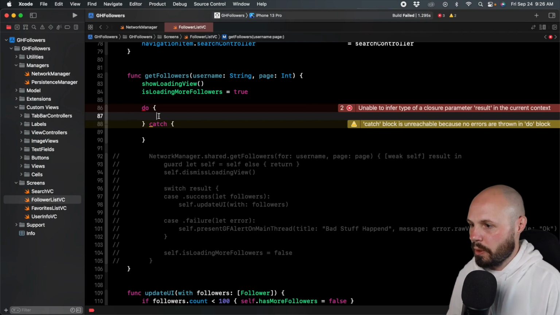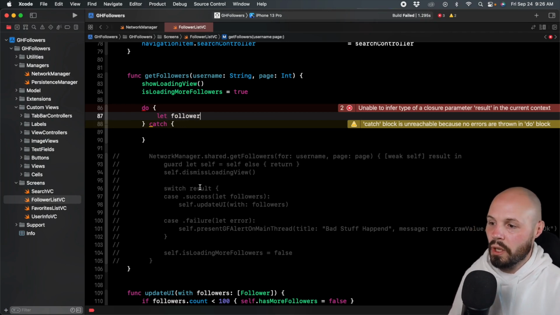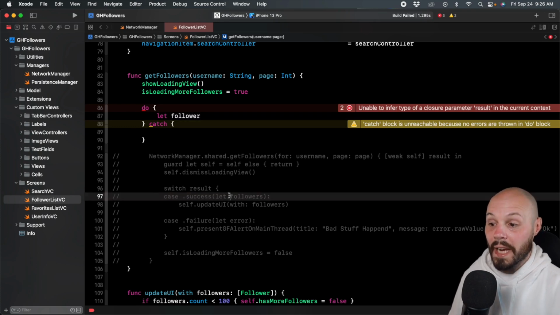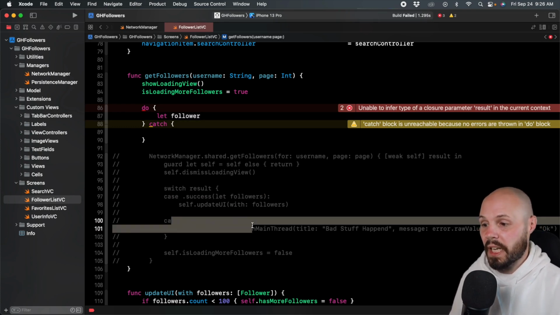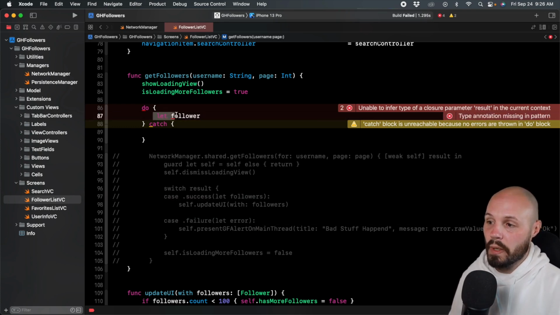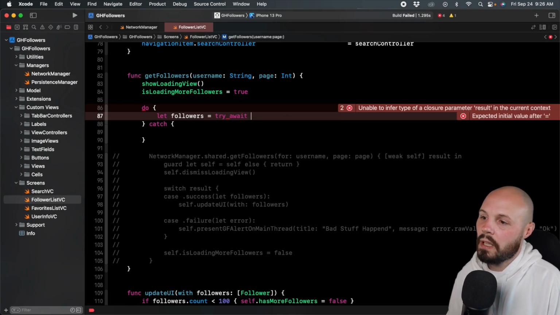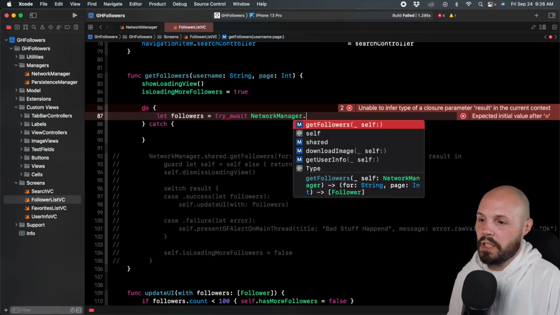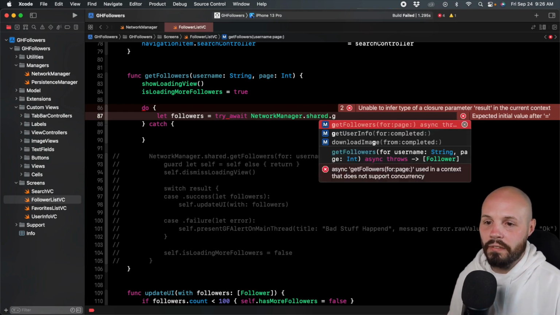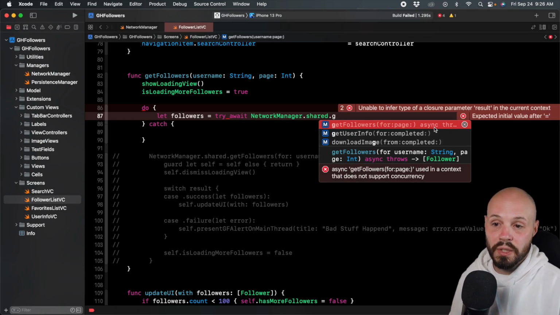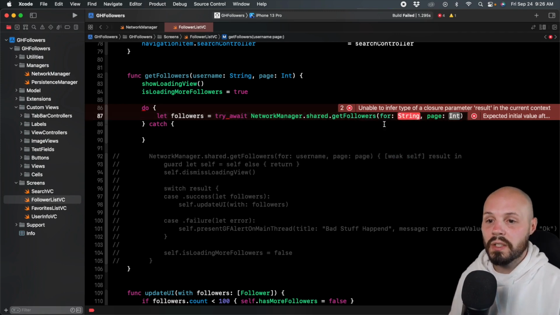So back in the do, we will say let followers, because if you look at our old code, in the success case, we get back an array of followers, right? And then in the failure case, we get an error. So this is the case where we get back followers successfully. So do let followers equals try await NetworkManager.shared.getFollowers. And you see now our get followers function is marked async, as you can see right there. So that's what we want.